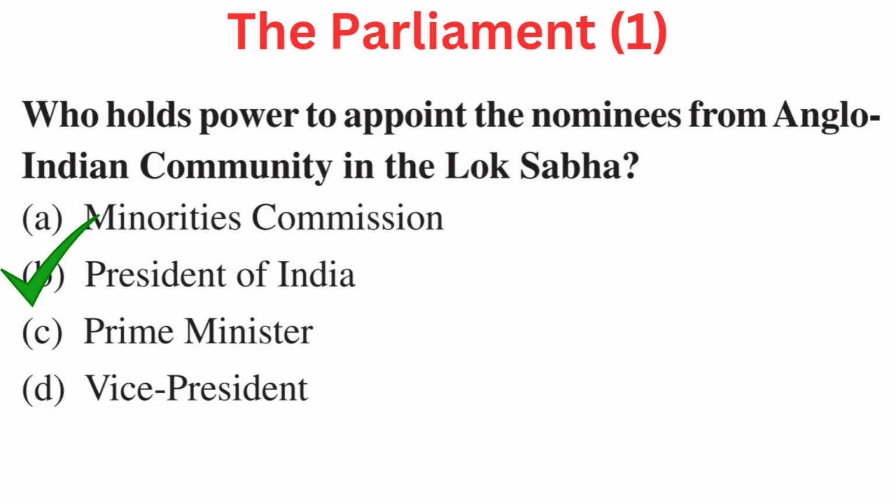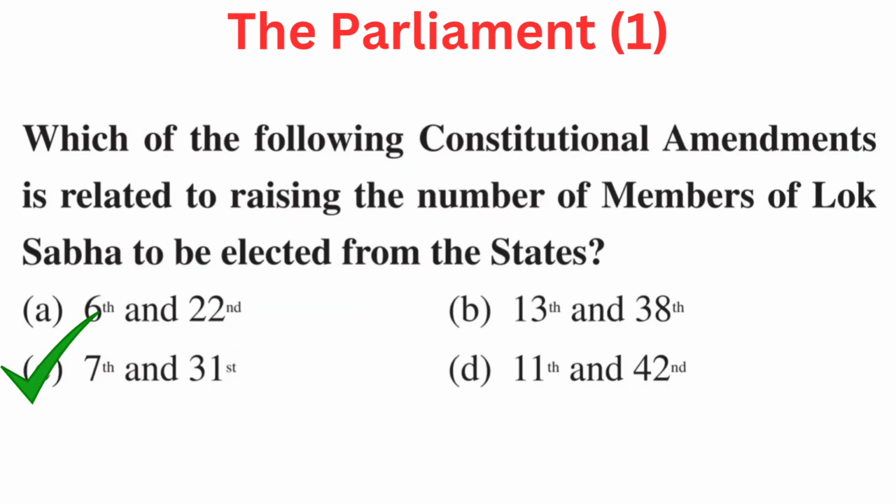President of India. Your question is, which of the following constitutional amendments is related to raising the number of members of Lok Sabha to be elected from the states? Your options are A. 6th and 22nd, B. 13th and 38th, C. 7th and 31st, or D. 11th and 42nd. Right answer is C.